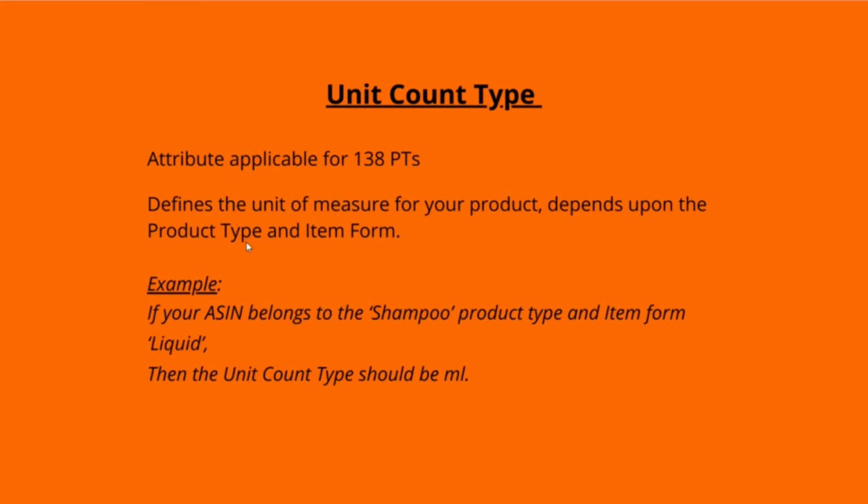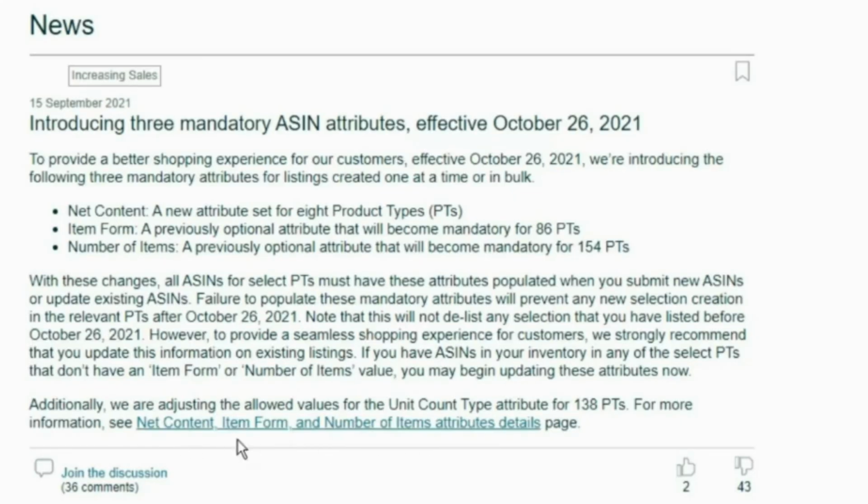To normalize this attribute during the ASIN creation or update process, Amazon will be restricting this attribute to an allowed value in the drop-down based on product type and item form combination. For example, if your ASIN belongs to the shampoo product type and item form liquid, the unit count type should be ml. To find more details, you can visit this link.